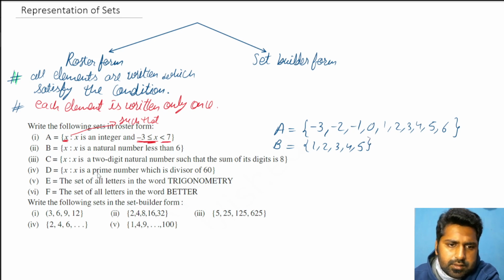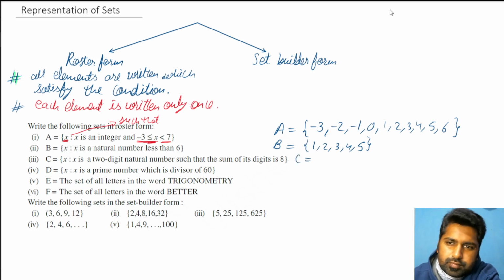Next, C is saying x is such that x is a 2-digit number such that the sum of its digits is 8. So we have to write all the 2-digit natural numbers whose sum of digits is 8.